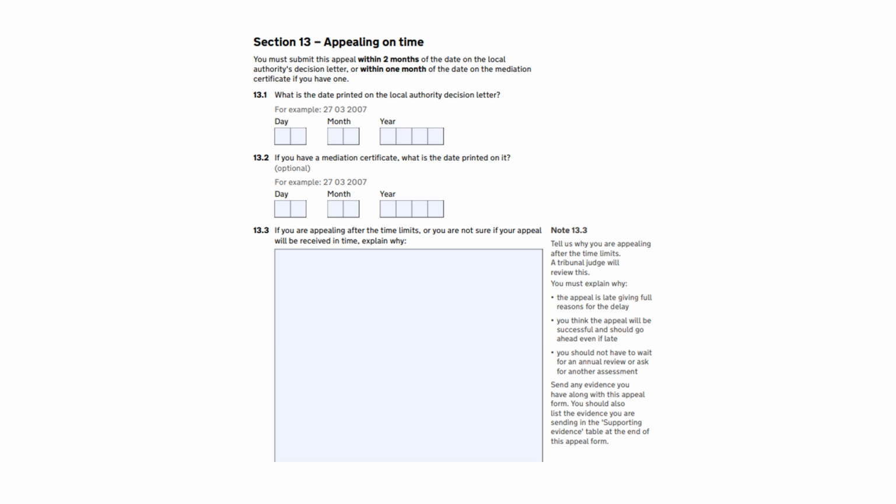It's not a guarantee, if you put this in as a late appeal or an appeal without the relevant mediation certificate, that your appeal will be taken on. If your appeal is not late and you have a mediation certificate, then you only need to fill in the first 2 boxes of this section and you can leave the rest blank.